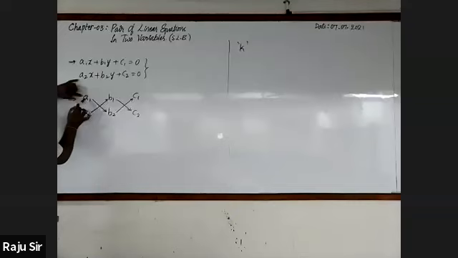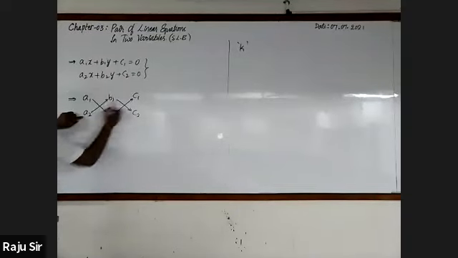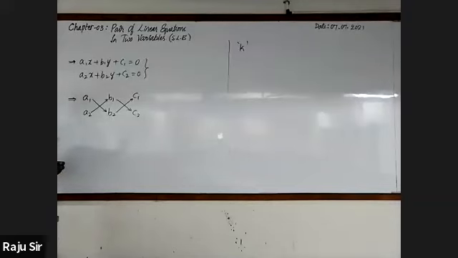Similarly, again here from A1 to C2 and from A2 to C1. Please do remember.